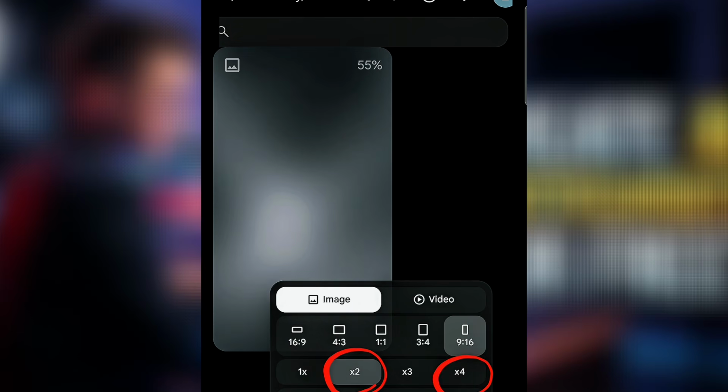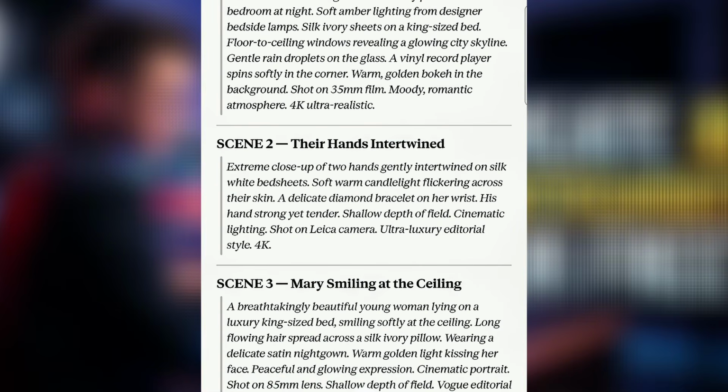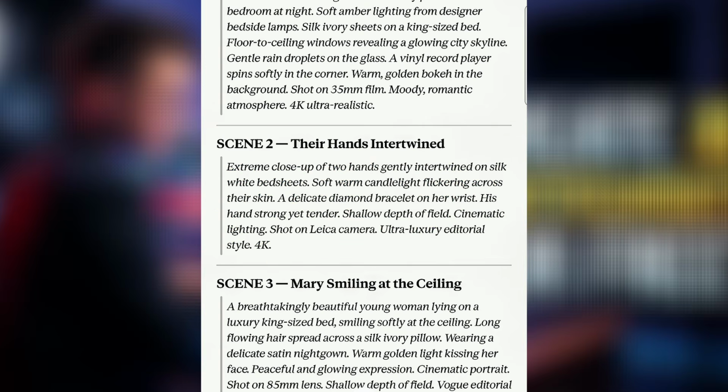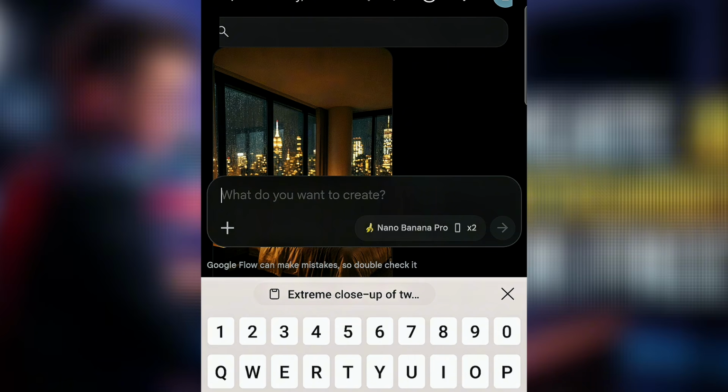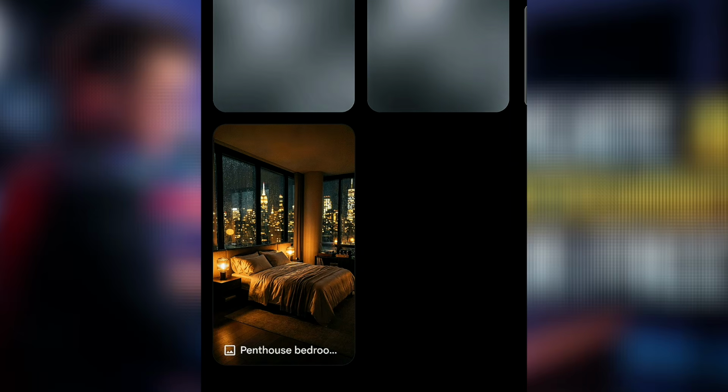So once I have this 2 here, then I'm going to come here and copy the second prompt. This is the second prompt. You see that this is the second prompt. So once I copy my second prompt, I'm going to come back to this place and paste it here, and then go back and hit generate. Now as you can see, this is actually the room, and there are no people here.